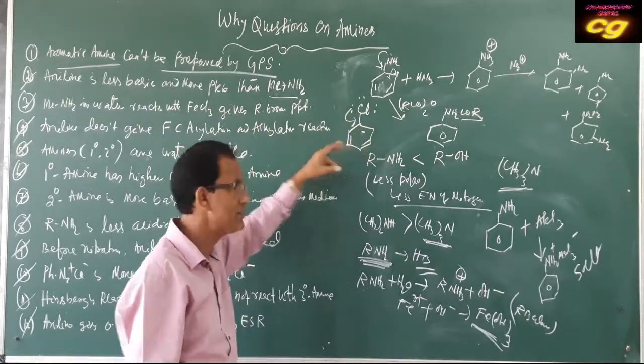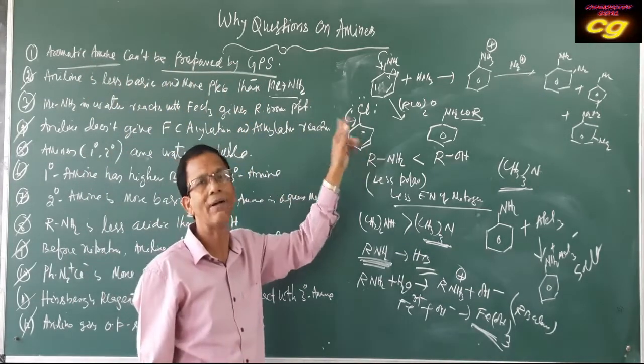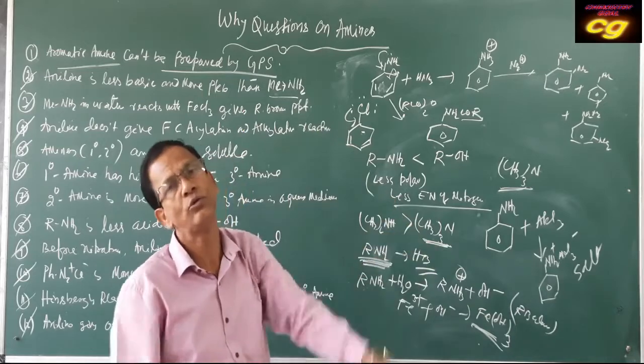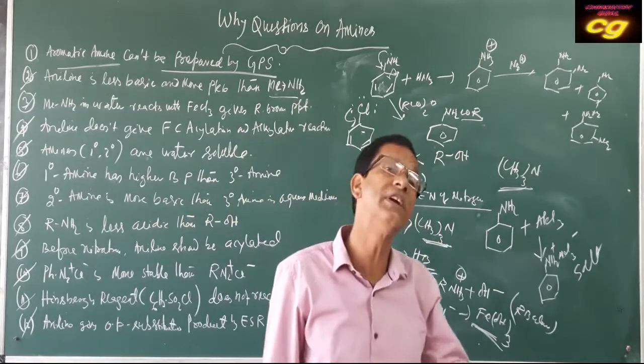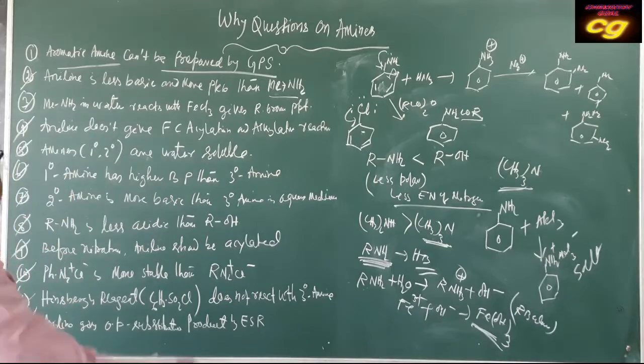You have to write like this: why can it not be prepared? Because chloro or haloarene does not show nucleophilic substitution reaction. That's why we cannot prepare aromatic amine, aniline. This is the answer.